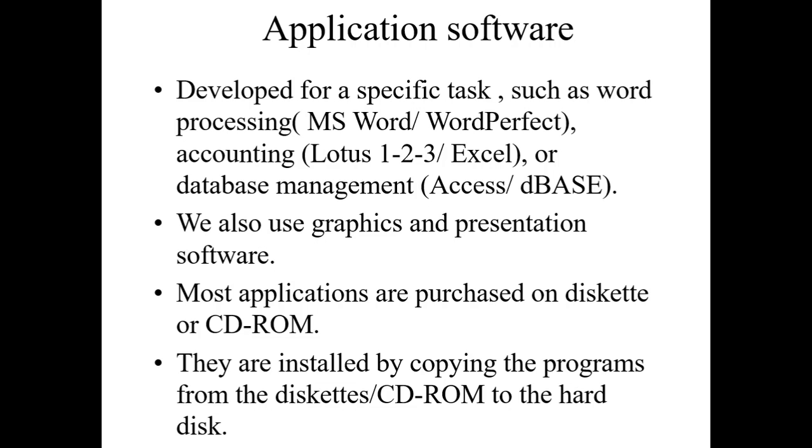Now, what we have seen are the types of software, system and application. We have seen in system software the operating system, language processors, and the utilities. And in the application software, we have seen the generic and specific purpose software. Now, we will stop now.